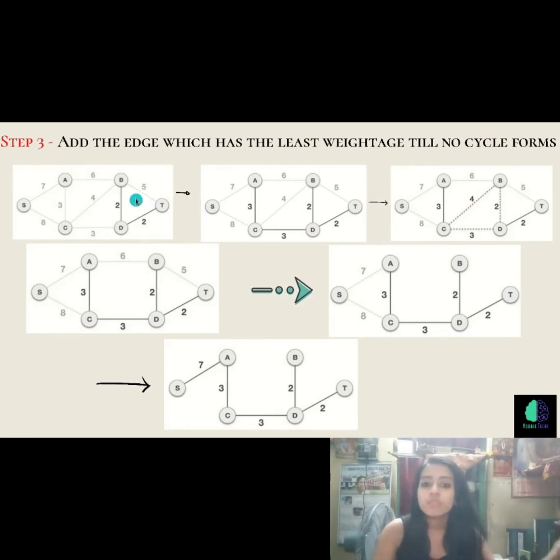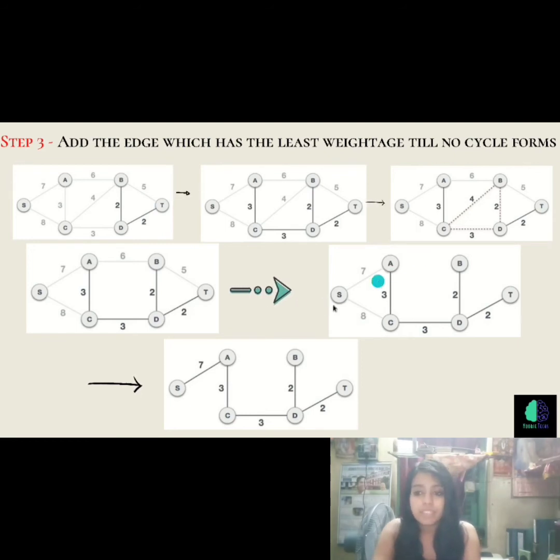So first of all, we will see that these 2 and 2 are the least weightage edges. So we will connect these. After that we will connect 3. After that comes 4, but we can't connect it because it will form a cycle. And after that we go to the next value, and that is 6. We can't connect 6 either, as it will become a cycle. Also there is 5, and we can't connect 5 because it is also becoming a cycle.